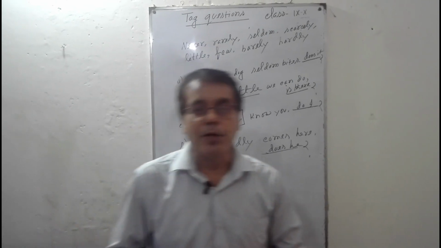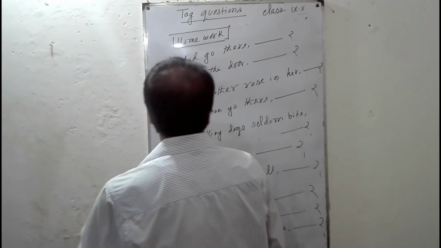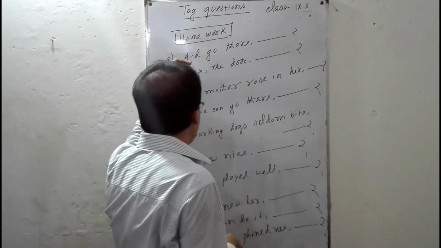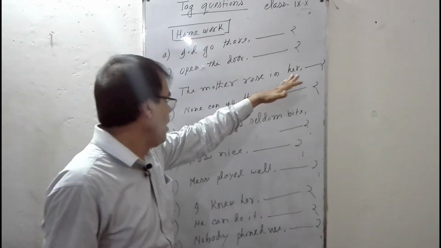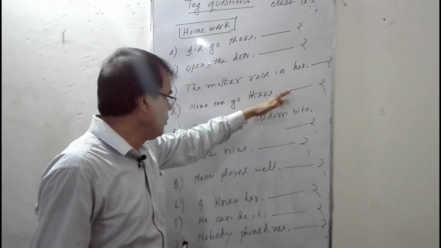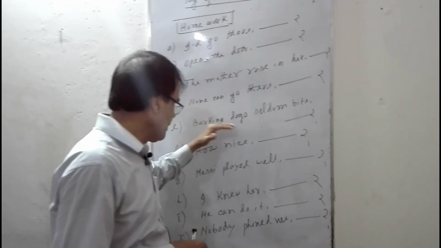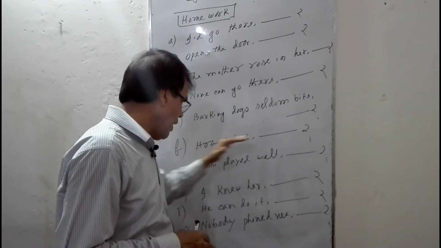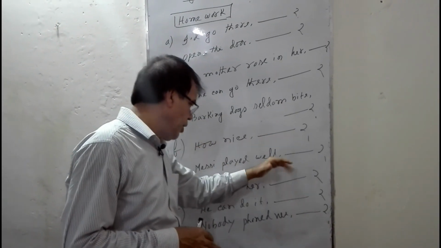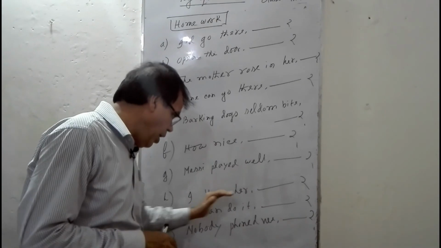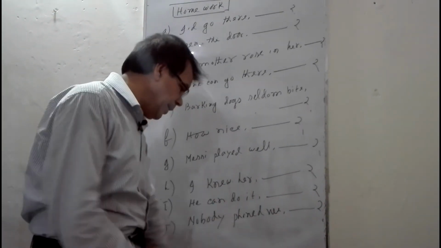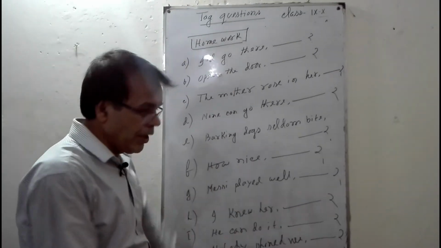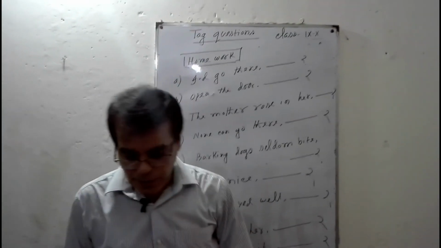Your today's homework: I'd go there; open the door; the mother rose; none can go there; a barking dog seldom bites; how nice; Messi played well; I knew her; he can do it; nobody phoned me. This is your homework, my dear learners.